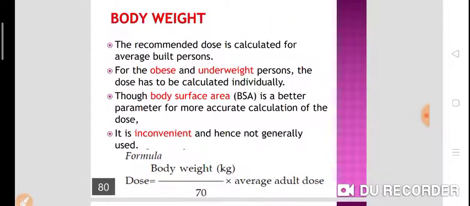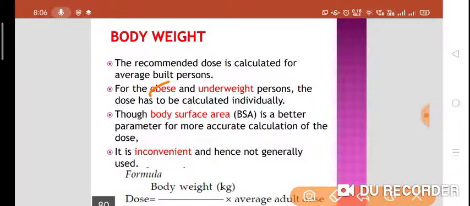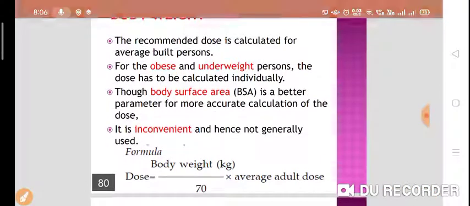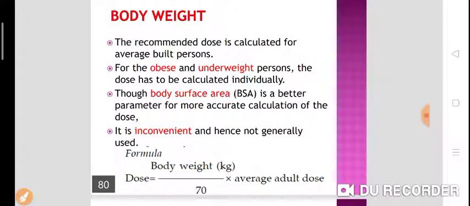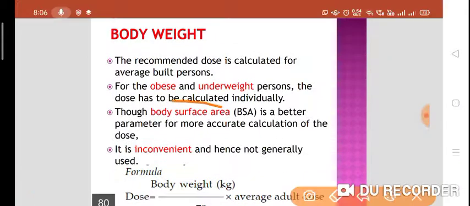The recommended dose is calculated for the average built or medium built person, and for obese and underweight persons the dose has to be calculated individually. Mostly we have to take care of body surface area. Body surface area is the best parameter to measure the dose of the drug, but it is inconvenient and hence it is not generally used.